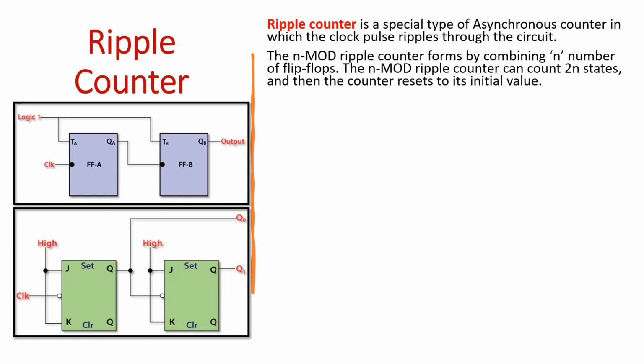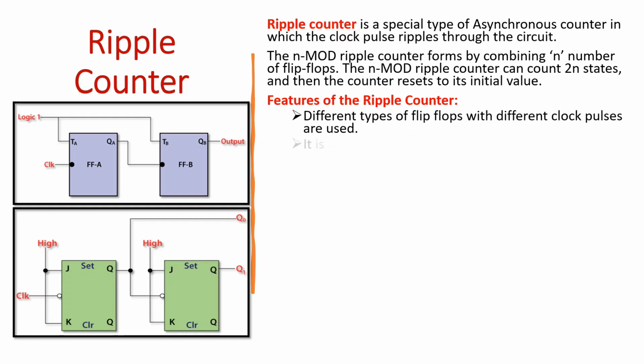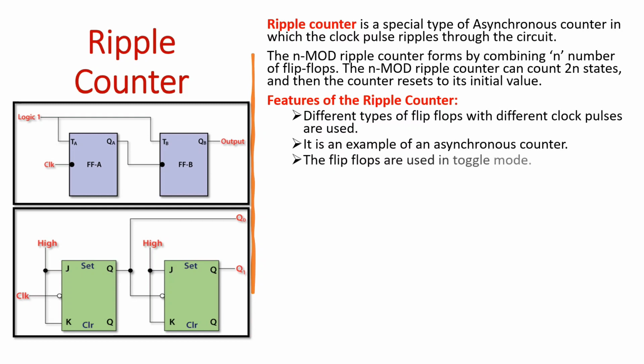Features of ripple counter. Different types of flip-flops with different clock pulses are used. It is an example of an asynchronous counter. The flip-flops are used in toggle mode. Based on the circuitry design, the counters are classified into the following types.